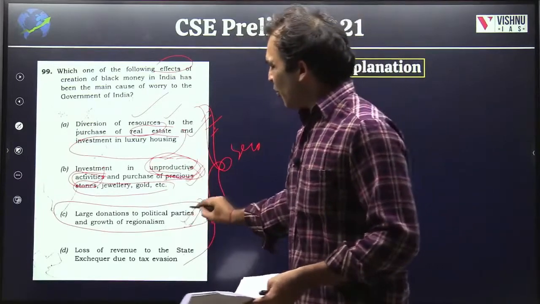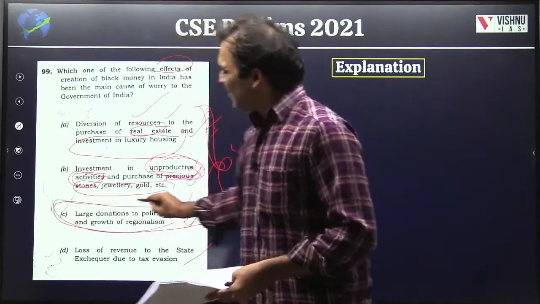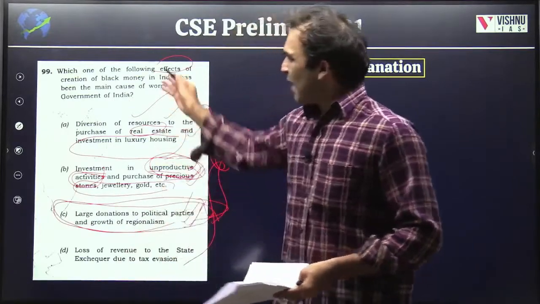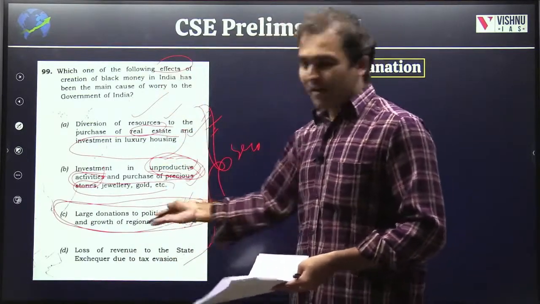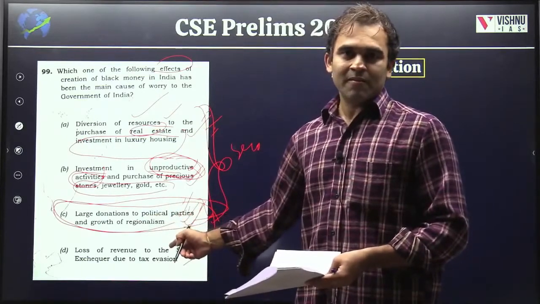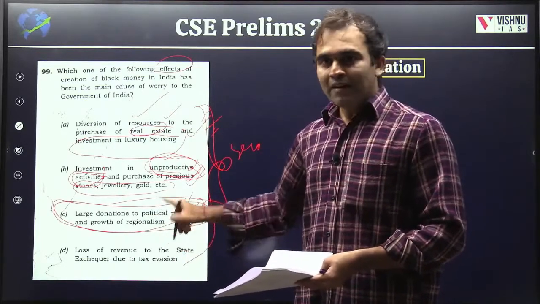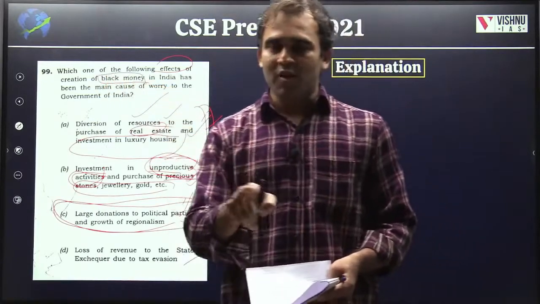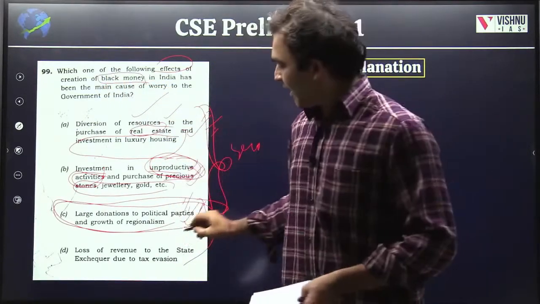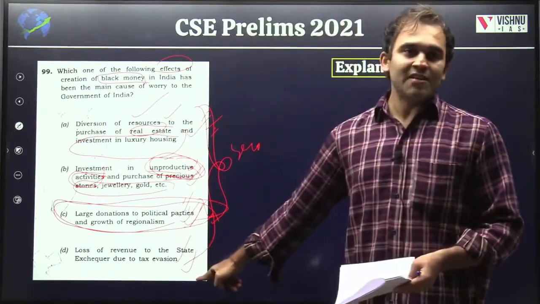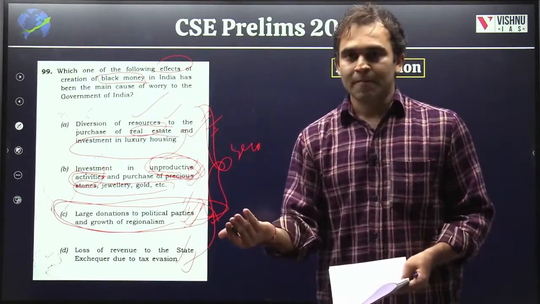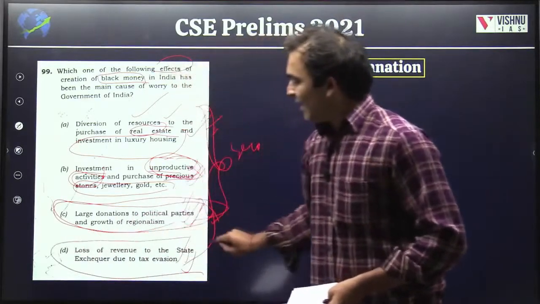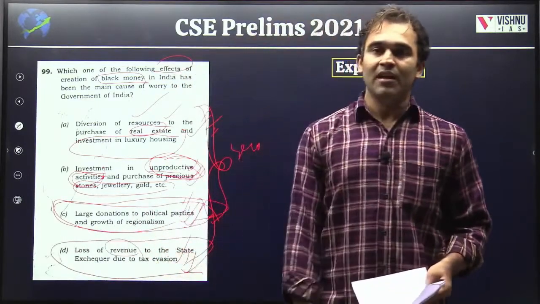Then large donation to political parties and growth of regionalism. This is tangential. Yes, it is a problem, but it need not be just black money, right? White money also can be donated for these causes. But what is the most important effect of black money? The very nature of money becoming black is because you are hiding it from the state's resources, state's eyes. Once you are hiding it from the state, it is not giving any kind of revenue, tax revenue for the government.